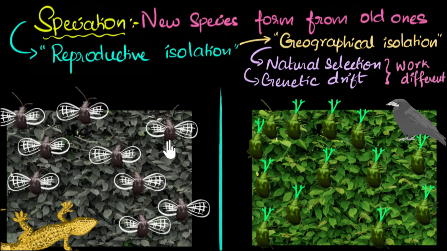And just to be super clear, if you're wondering why it's necessary that these populations do not reproduce with each other, think about what would have happened if they were constantly visiting each other and reproducing. Then whatever variations were selected over here, that variation could flow over here. Those genes could flow over here. Similarly, whatever variations were selected over here, those genes could flow over here. This gene flow would make sure that the DNA of this population and the DNA of this population stays pretty similar to each other, right? Then we wouldn't have new species.